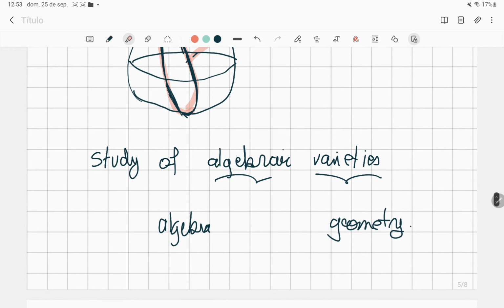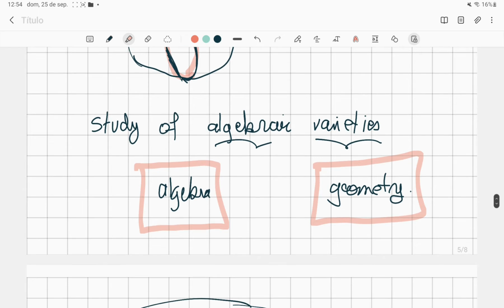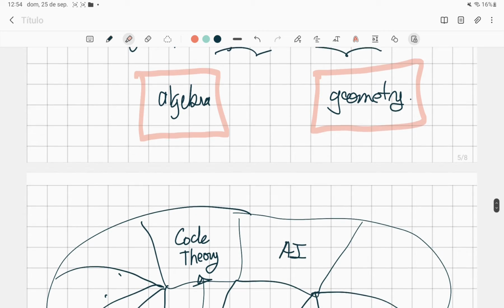So algebraic geometry is the study of algebraic varieties, and we use the techniques of geometry, and we also use the techniques of algebra, and we are now able to find solutions, and some problems are going to be easier using algebra and also geometry.